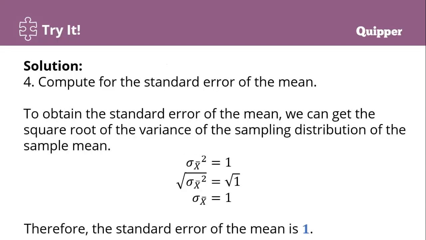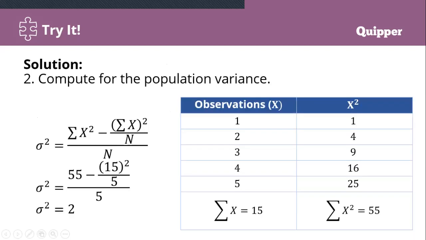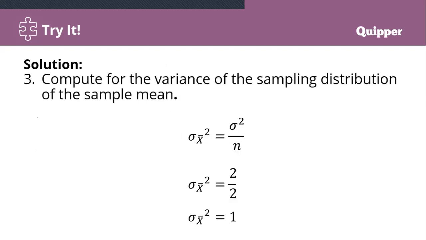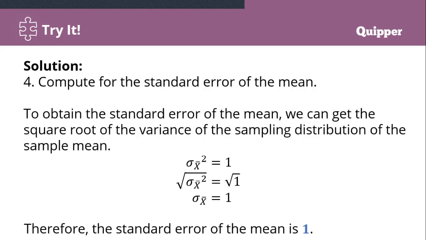Okay? That is how to get the standard error of the mean. Take note, whenever it is the variance, just take the square root. If it is not yet the variance and not yet the standard deviation, solve it using the population variance. And after that, get the variance of the sampling distribution, and then take the square root, since it is a variance, to get the standard error of the mean. Okay, thank you everyone.